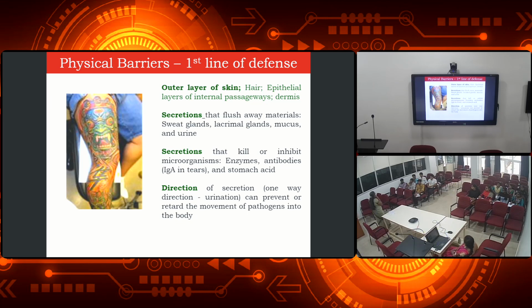Our digestive tract, it will not come out. So if any pathogen gets into our mouth, it will move through the digestive tract, then be absorbed, and then be passed out through the urine, because our digestive system is the unidirectional one. So these are all the physical barriers which will defend against the pathogens.